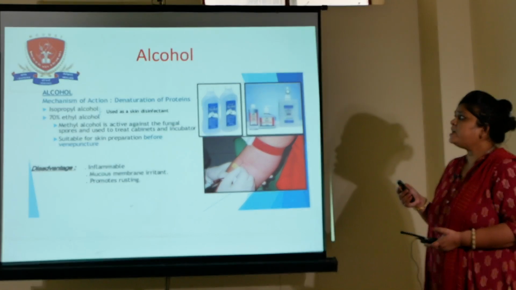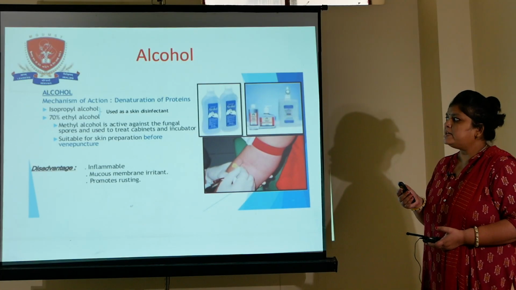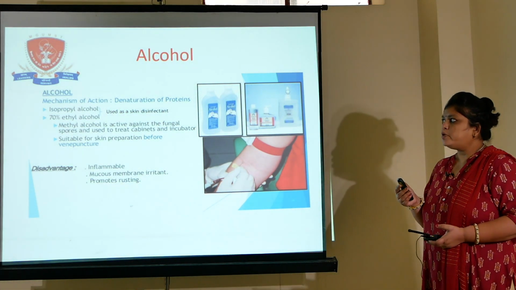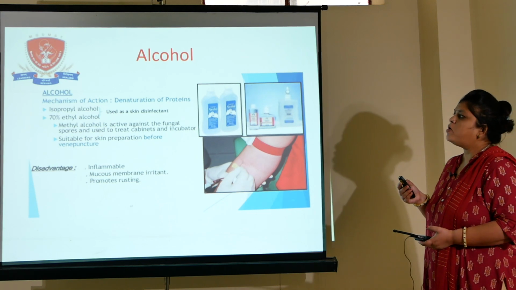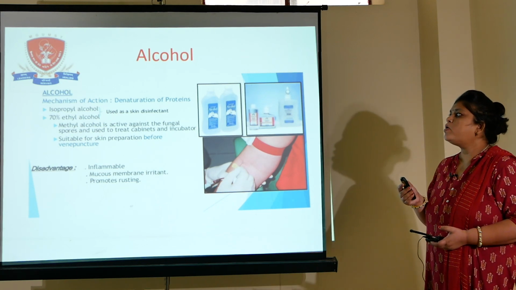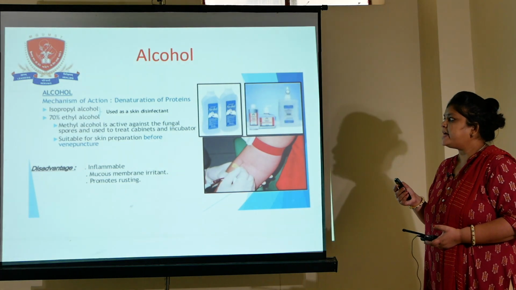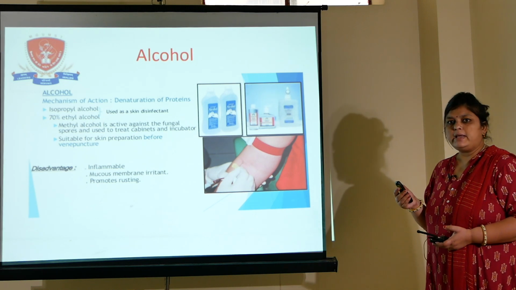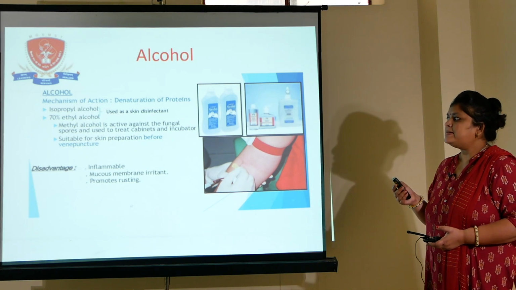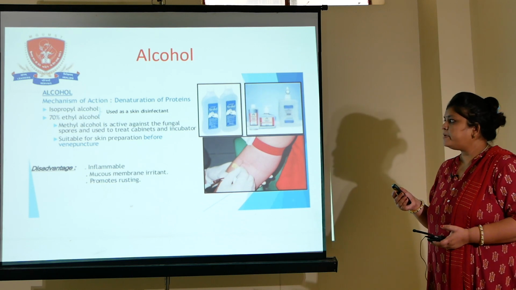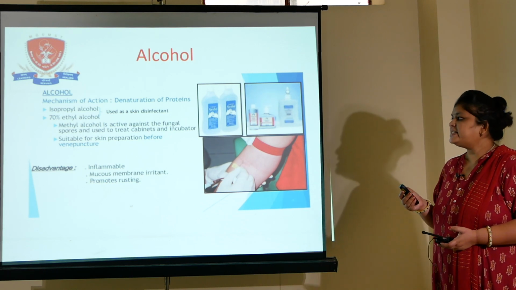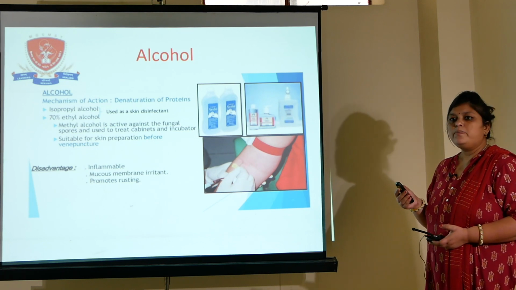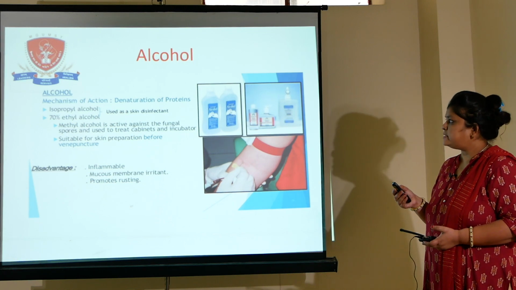Now the first chemical, a very important chemical, is alcohol. Its mechanism and mode of action is that it causes denaturation of proteins. Isopropyl alcohol and 70% ethyl alcohol are most commonly used. 70% ethyl alcohol is used as a skin disinfectant. Methyl alcohol is active against fungal spores, kills fungus and is used in laminar air flows. And 70% ethyl alcohol is suitable for skin preparation before venipuncture. Disadvantages of this chemical: it is highly inflammable, a mucous membrane irritant and promotes rusting.